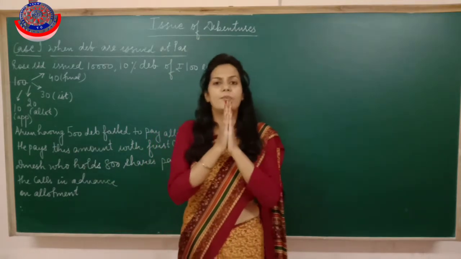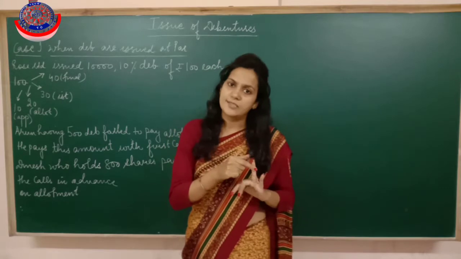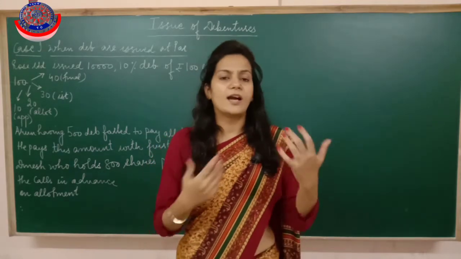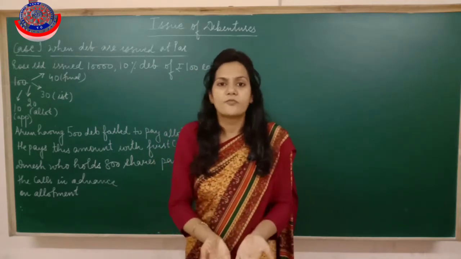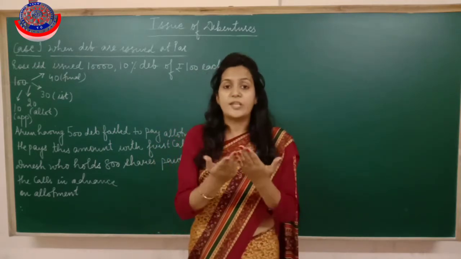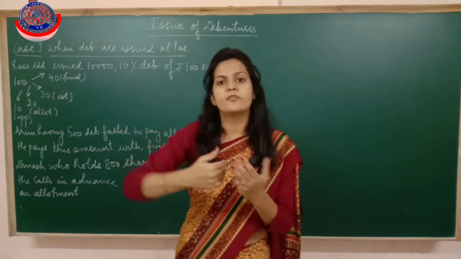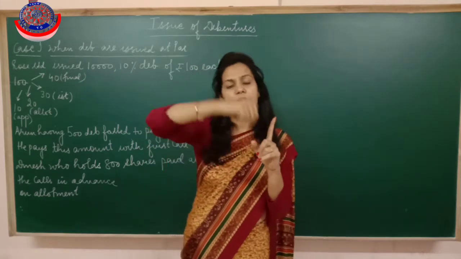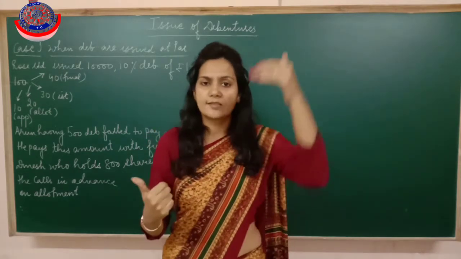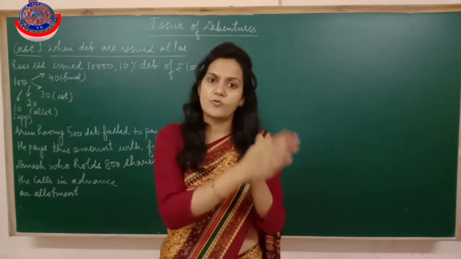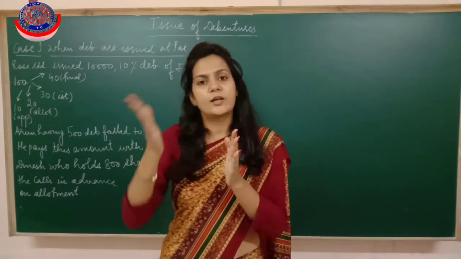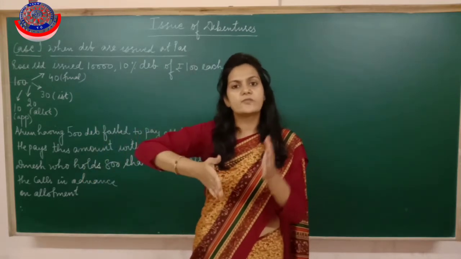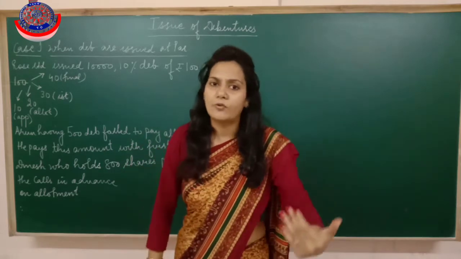It's only that debentures are issued at par, premium or discount, and debentures are loan. So obviously the lender can't be ready to give you more loan than what you have asked for, because the debenture holder has to take money from you back. You know that first of all we are going to make payment to debenture holder, then to shareholders. You know this thing. This is the hierarchy, because debentures are the outside liabilities. So first of all, whenever the company dissolves, you have done this thing in partnership also, that whenever a business firm dissolves, first of all we are going to make payment to the outside liabilities.